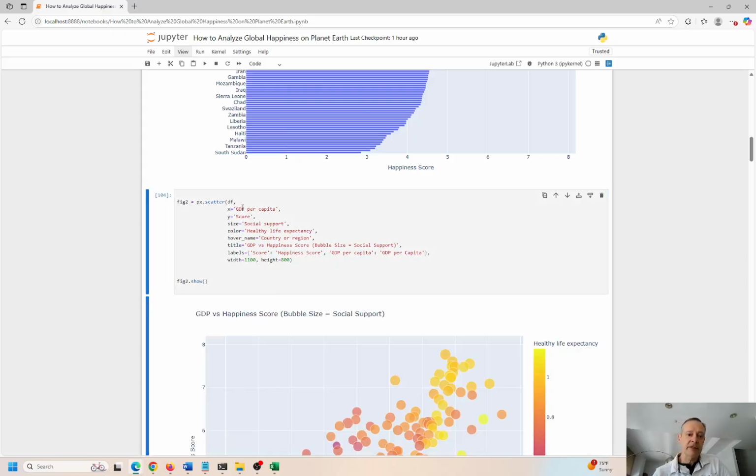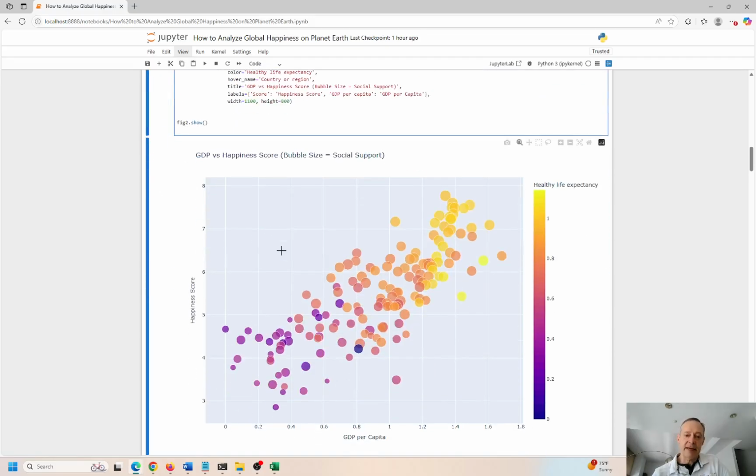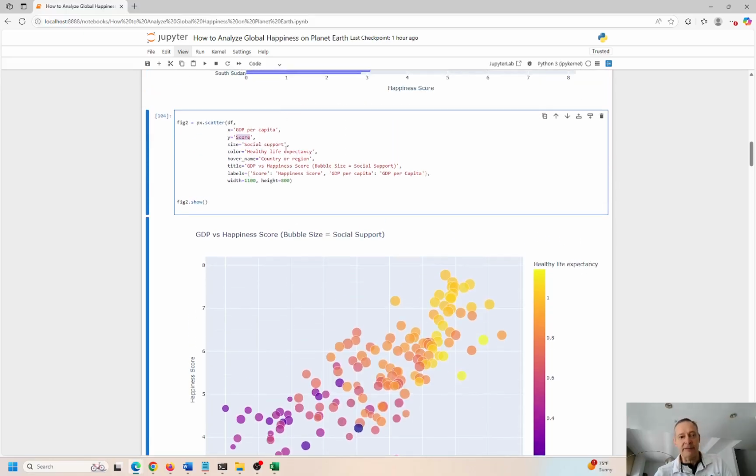On the x-axis, I want to see GDP per capita, and then on the y-axis, the happiness score. So you can see a darker color has a lower health expectancy. I'm measuring health life expectancy by the color, so we can add another dimension. So we see 3 dimensions actually. 3-dimension charts are harder to work with, but they reveal a lot more information.